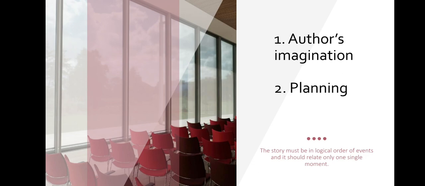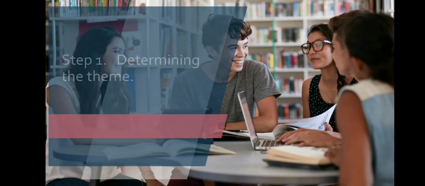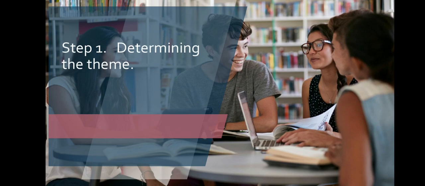The events should be logical; whatever you are writing should be logically true. You should not include so many stories all together in one. As you know, this is a short story and there is a word limit, plus a time limit, so we cannot waste our time on that. Just make it short and simple, but it should be effective for the reader. Let's move on. First thing first, determining the theme.